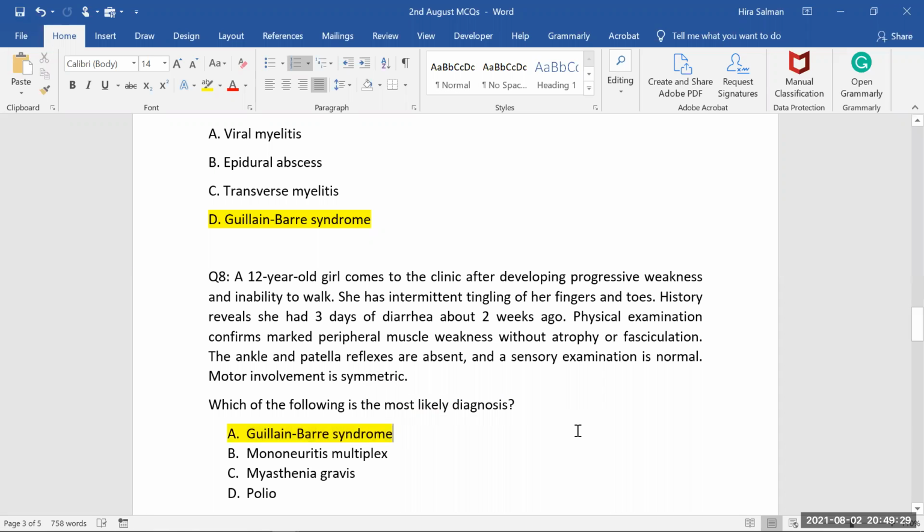Excuse me, Dr. Hira? Yes, doctor. These infections can lead to GBS? Which infection? This diarrheal infection and upper respiratory, these organisms can lead to it?